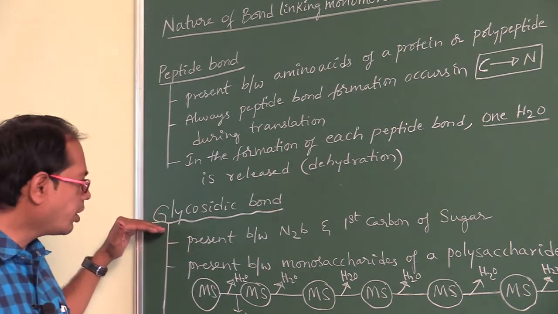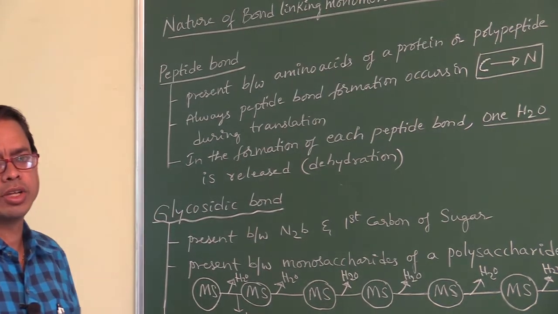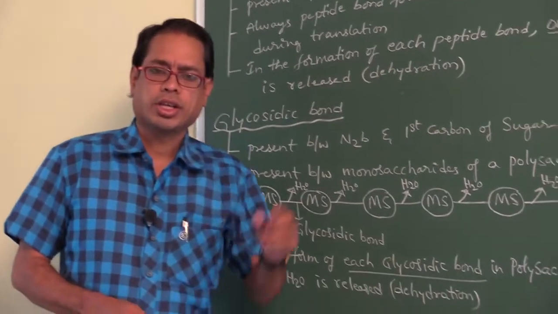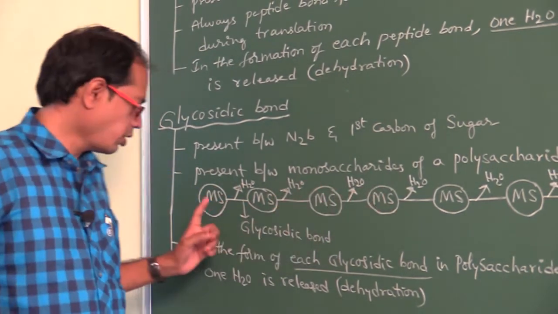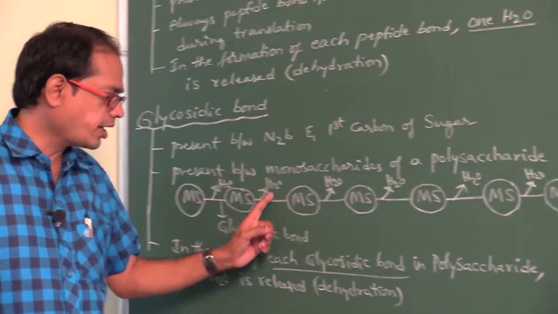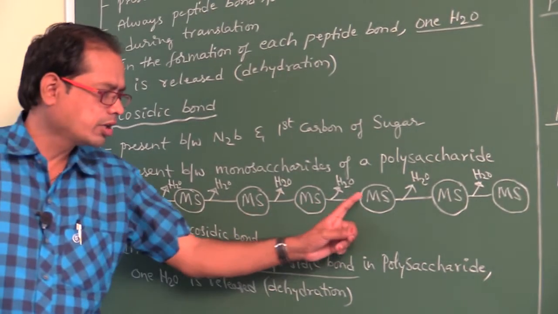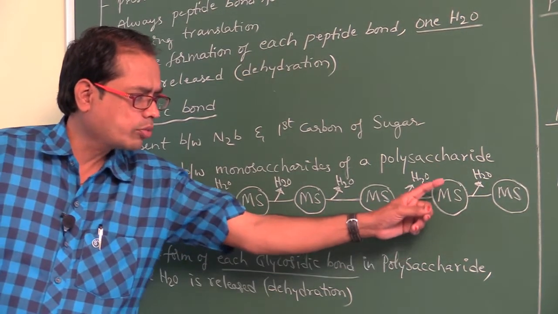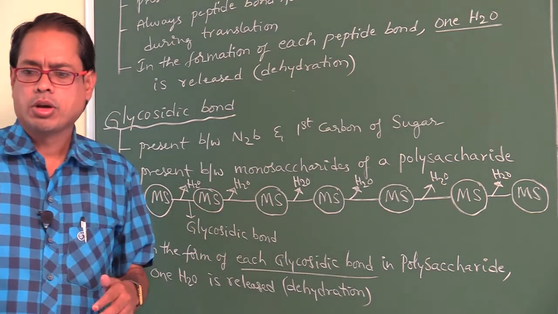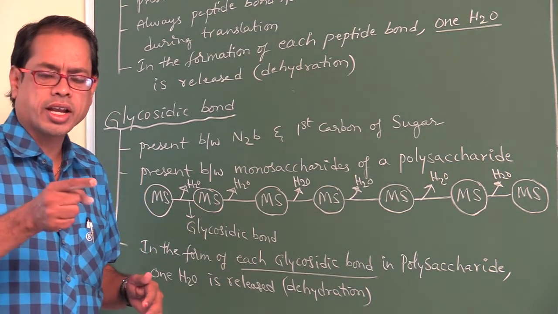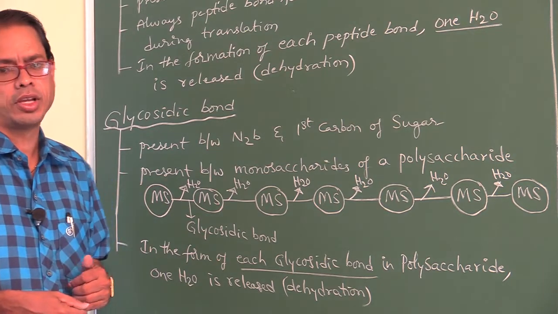Next, where do you find glycosidic bonds? If you observe a polysaccharide, let us suppose this is a polysaccharide made of monosaccharide, monosaccharide, monosaccharide and so on. A polymer of monosaccharides is called a polysaccharide.